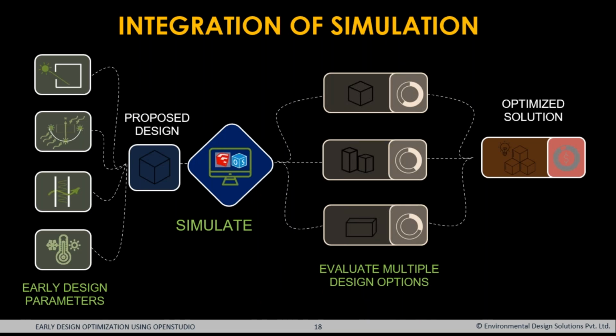There is another important aspect, simulation integration in a normal design process. So what happens when you have a simulation integrated in a normal design process? If you see on the left hand side, we have the early design parameters and you have a proposed design. With the proposed design and all the aspects of the early design stage, you have a simulation tool where you can evaluate multiple design options and compare them, and at the end of it come to an optimized solution. Looking at the amount of time which goes into the development of the design, simulation really accelerates and helps to enhance the design.